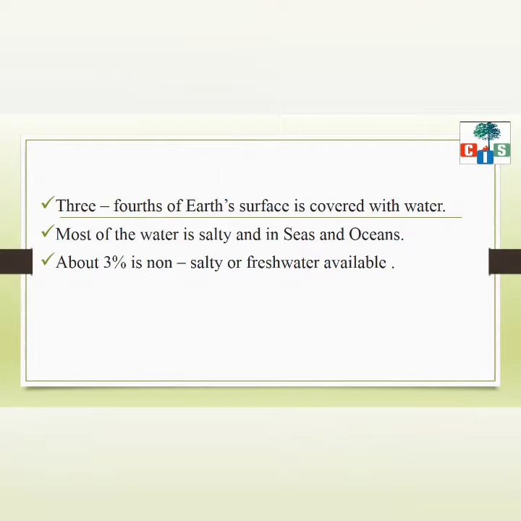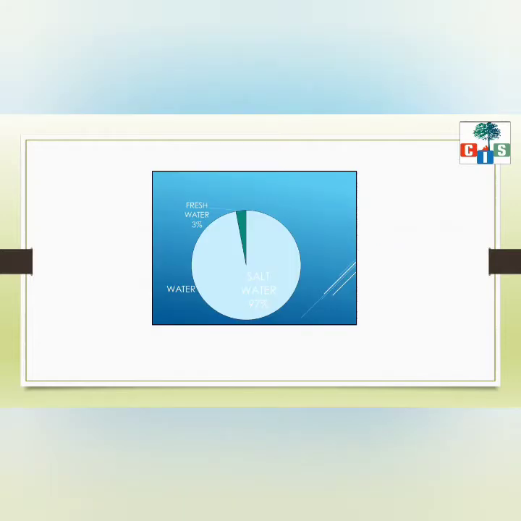And the remaining 3% is non-salty, or we also call it fresh water. Here in this picture you can get the idea that 97% is the salty water and 3% is the fresh water. And that only we are going to learn about, the freshwater habitat.